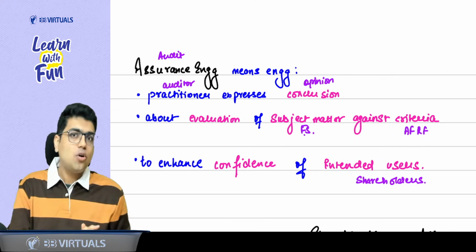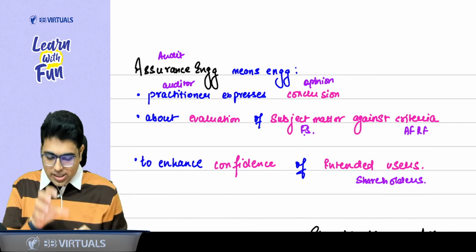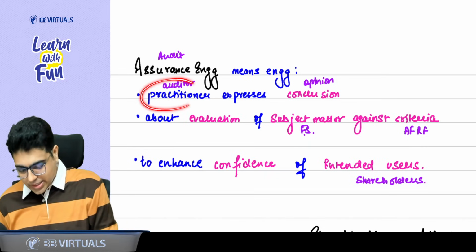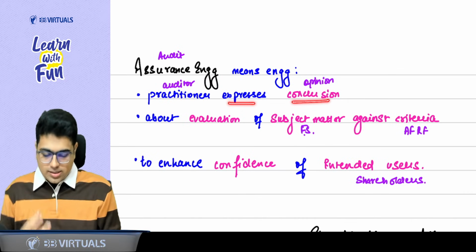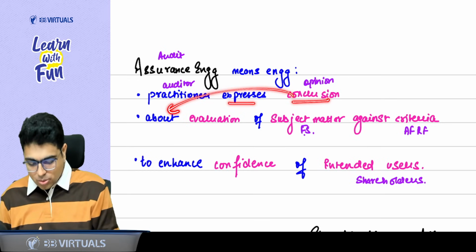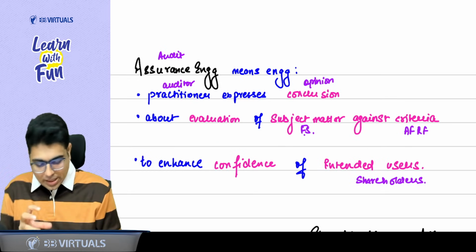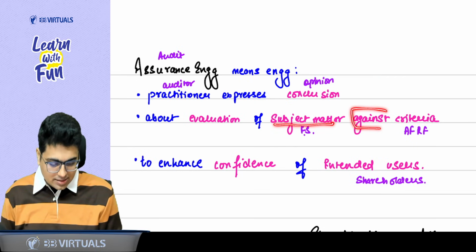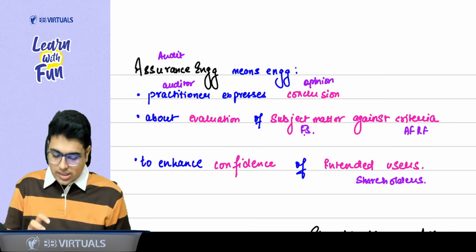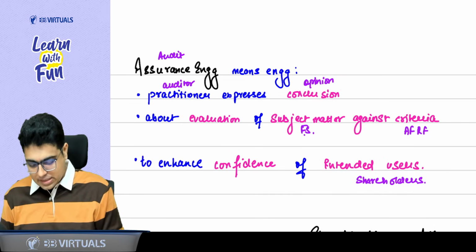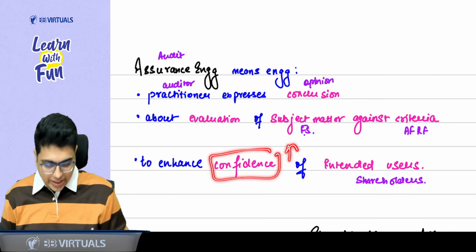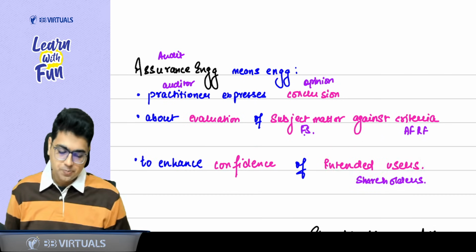It also means that the practitioner who checks the thing will express a conclusion. This conclusion will be about evaluation of some subject matter against a criteria. Now, when I give my conclusion, what is the benefit? It enhances the confidence of the intended user.